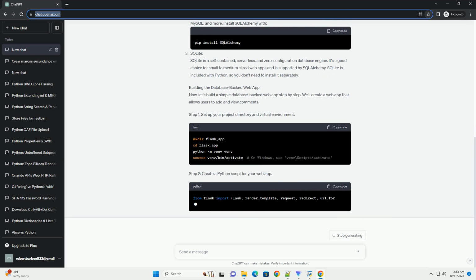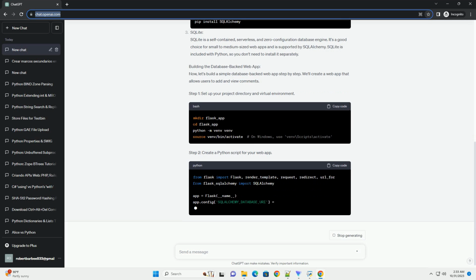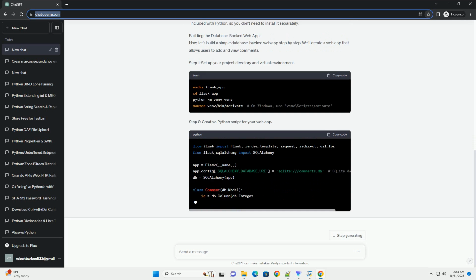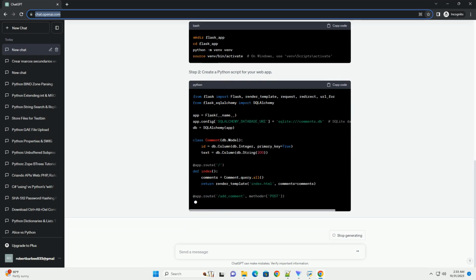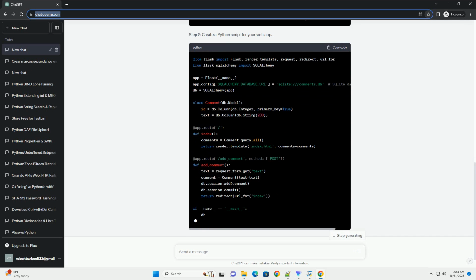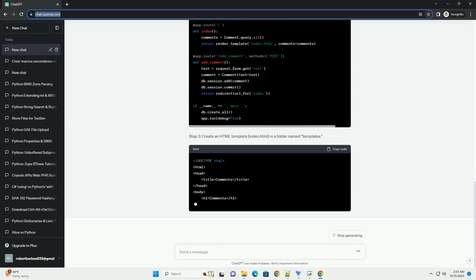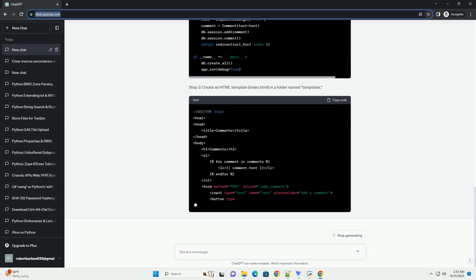Prerequisites. Before getting started, make sure you have Python installed on your system. You should also have a basic understanding of Python, web development concepts, and how to set up a virtual environment.